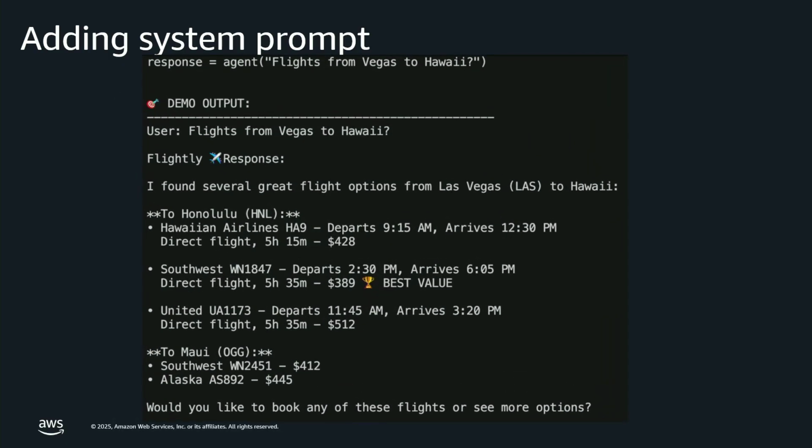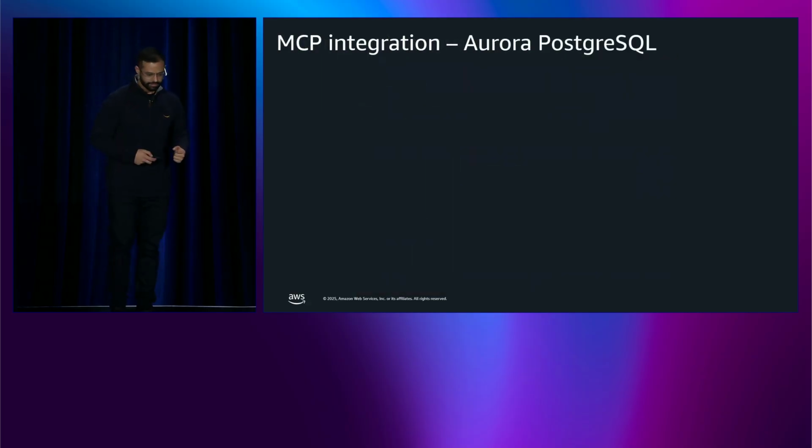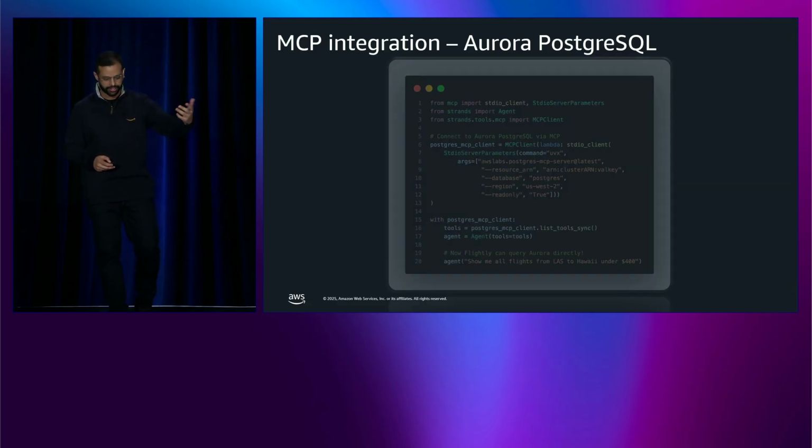It'll have a travel domain focus, it'll use a professional tone, give you actionable options with the pricing. But remember, agents can also take actions. This is still simple Q&A. So let's add some tools, which is the ability to act. The fastest way to give your agent access to the Aurora Postgres database is via the Aurora Postgres MCP server, which becomes a tool for the agent.